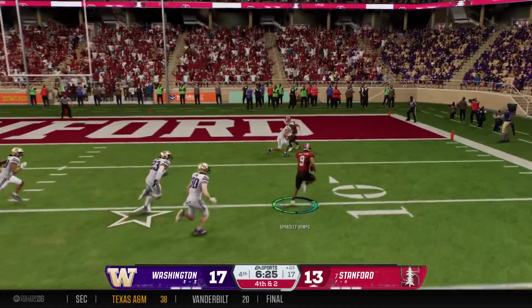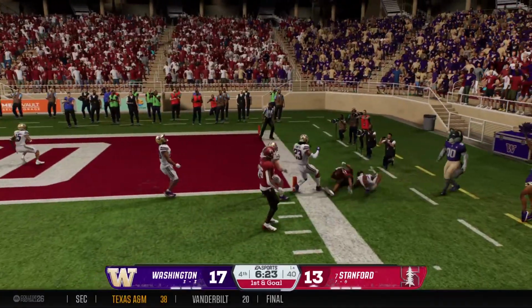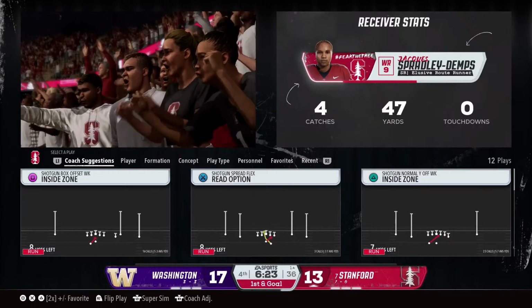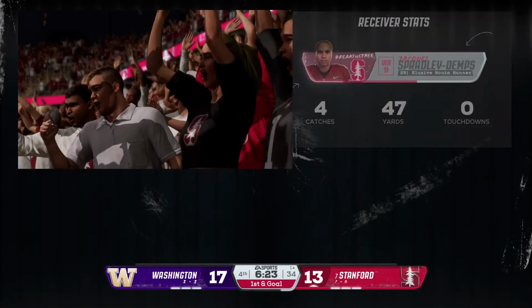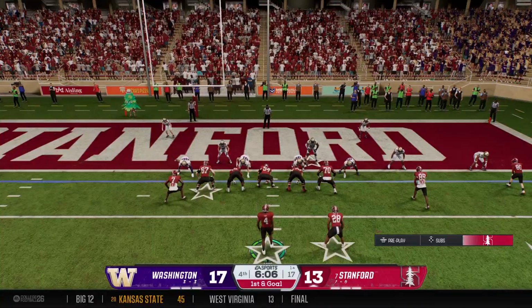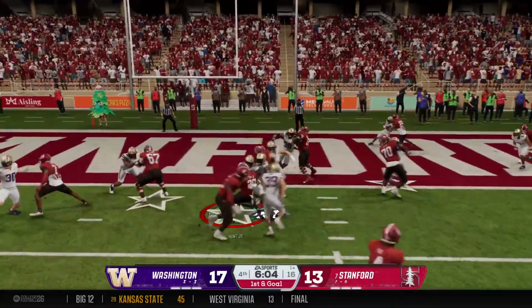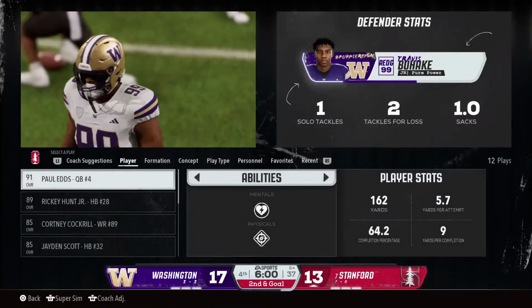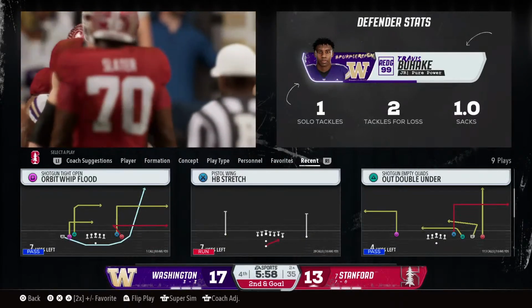Makes a grab past the marker. Got some room, headed to the goal line. Gets out of bounds after the big game, but they've got it first and goal. Wow, and that was just a bang-bang play. On that fourth down, the coverage was tight. QB had his receiver. He knew where he wanted to go with it, but the only way that ball gets completed is if he puts a little extra mustard on it, and he showed you the arm talent on the throw.